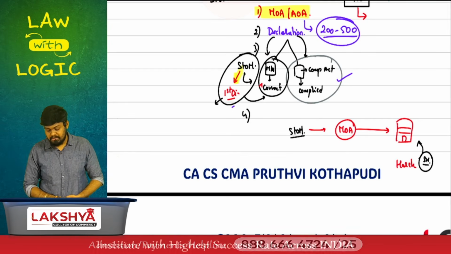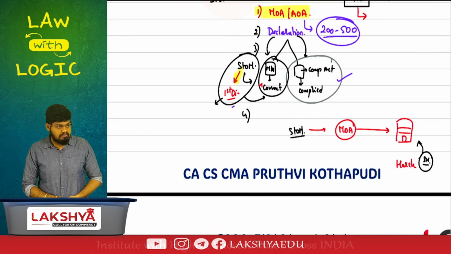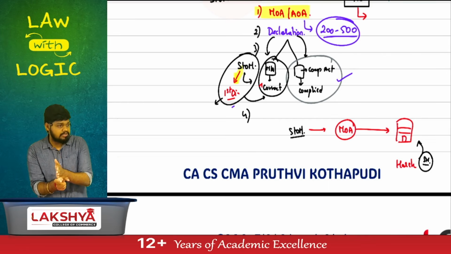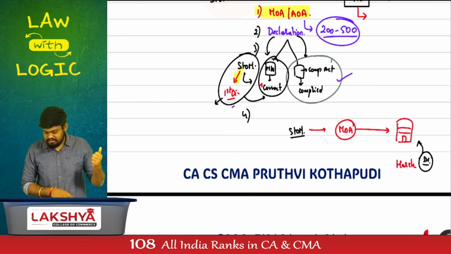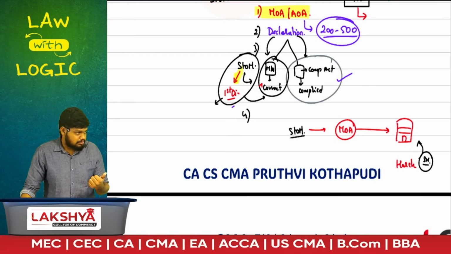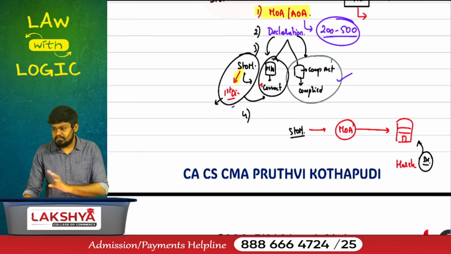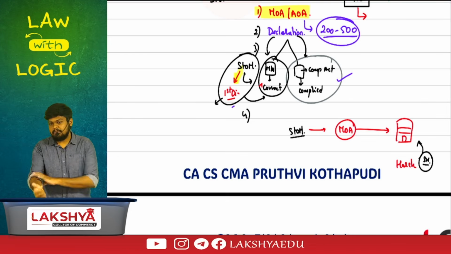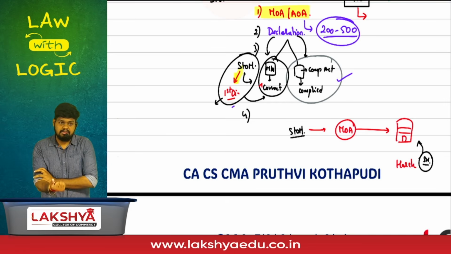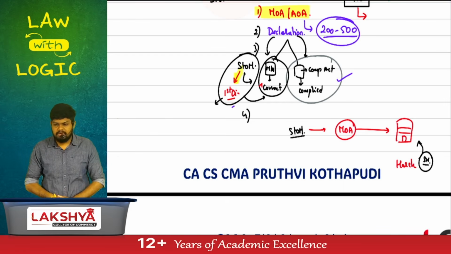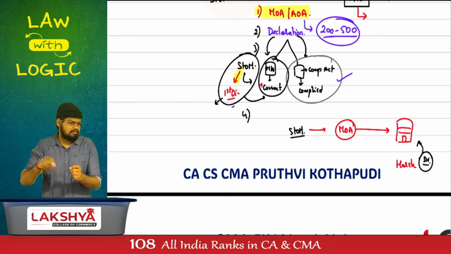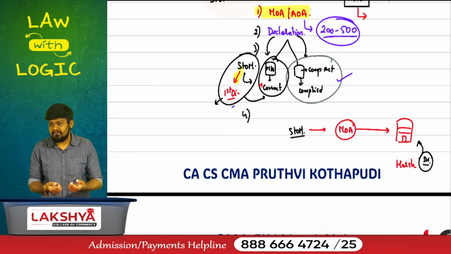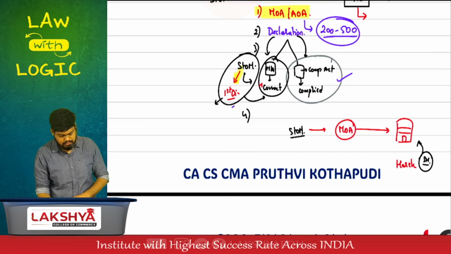Don't get this misinterpreted. Not until company is incorporated. Once the company is incorporated, it will take time for them to establish the registered office. Until registered office is established, until your permanent address is established, give me a temporary address. Wordings are address for correspondence until the registered office is established. Once the registered office is established, can I dismantle this? Registered office, permanent or temporary? I should have registered office until company goes into liquidation. Can I change it from one place to another place? Can I discontinue, close it? No. I cannot close my registered office, but I can change it.